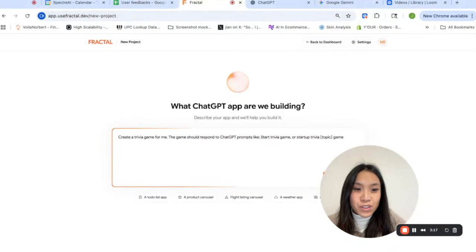So the game should respond to ChatGPT prompts like start a trivia game, or start a trivia game in a topic. And ChatGPT should create like 10 questions for me. And the questions must be different every time. I also want something to track the score. I think I want to have a timer as well. So if it's over 30 seconds, it means the answer is wrong.